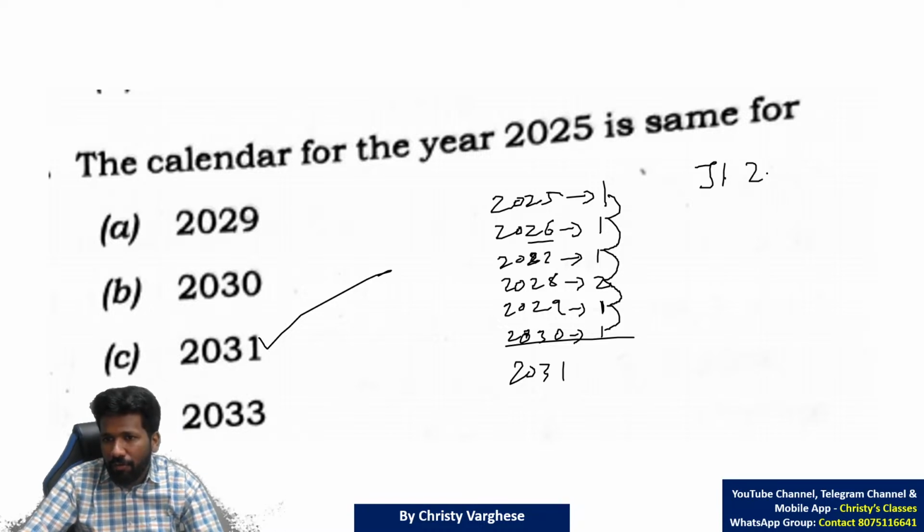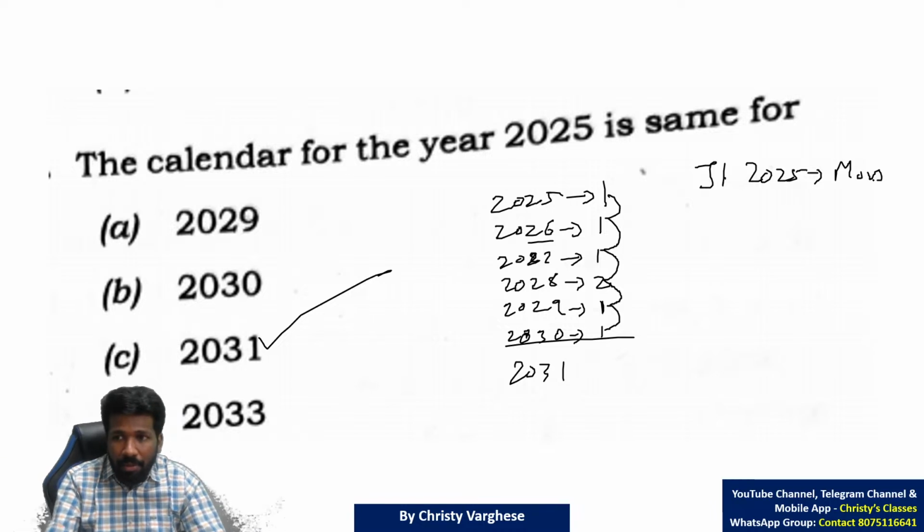Let January 1 of 2025 be, randomly, Monday. It may not be Monday, but I'm just randomly taking it as a Monday. Then January 1 of 2026 will be what? Tuesday. Because for an ordinary year, 1 day shift or 1 odd day, both mean the same. 2027, 1 day shift, Wednesday.